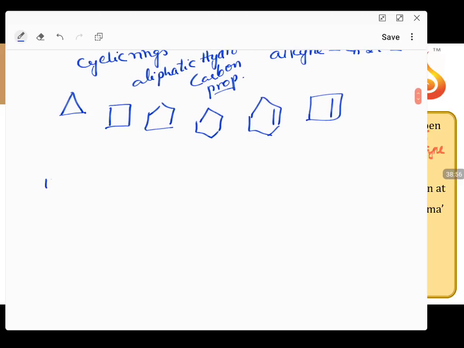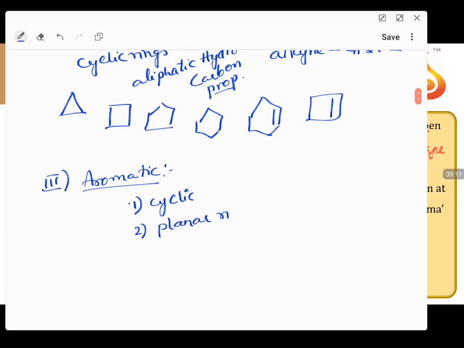The third category is aromatic compounds. What are aromatic compounds? First, it should be cyclic. Second, it should be a planar ring with all atoms in the ring coplanar.